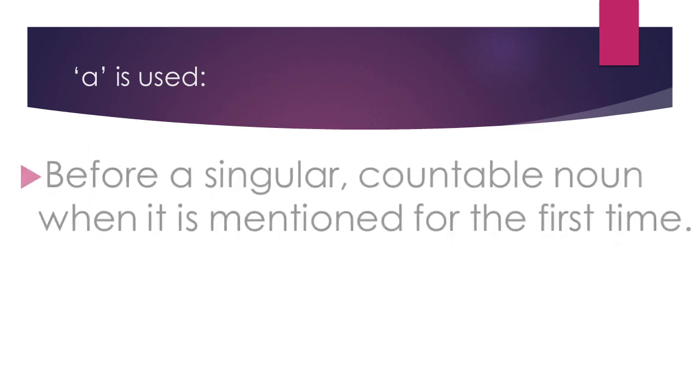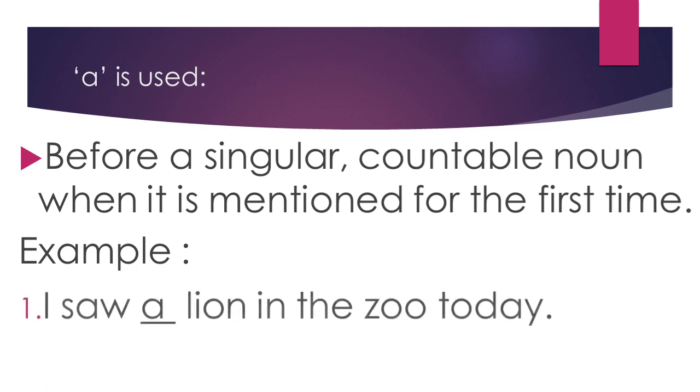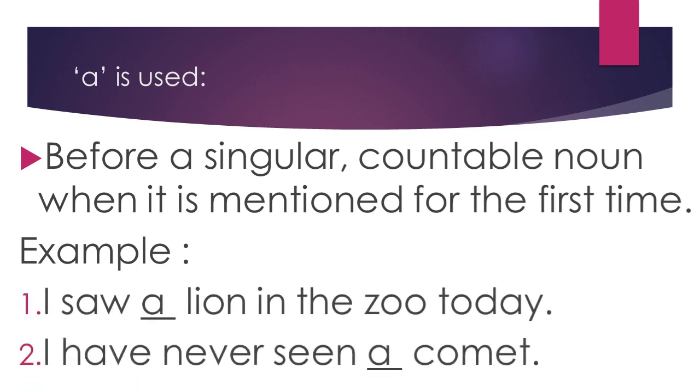A is used. Now I am going to explain you the rules wherever we use a. Before a singular countable noun when it is mentioned for the first time. I repeat, before a singular countable noun when it is mentioned for the first time. For example, I saw a lion in the zoo today. I have never seen a comet.